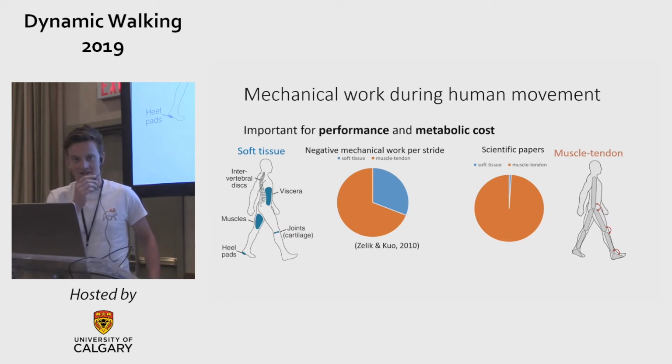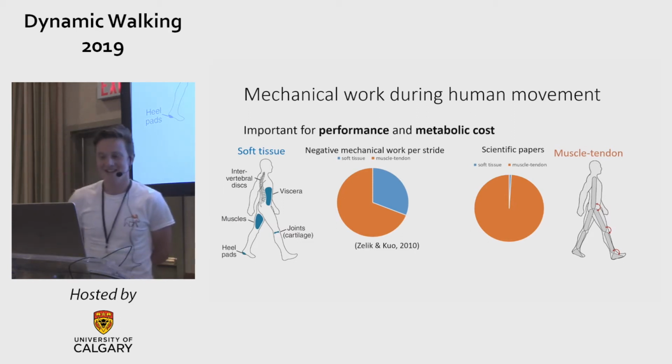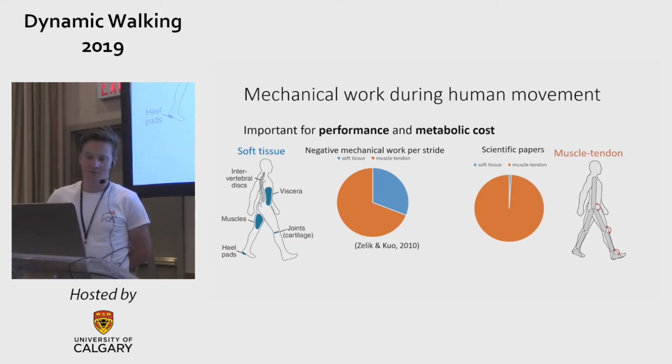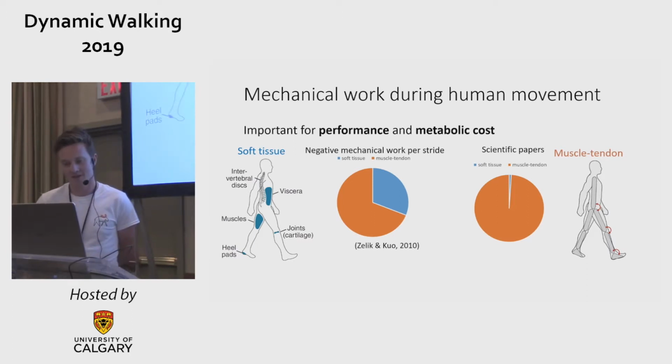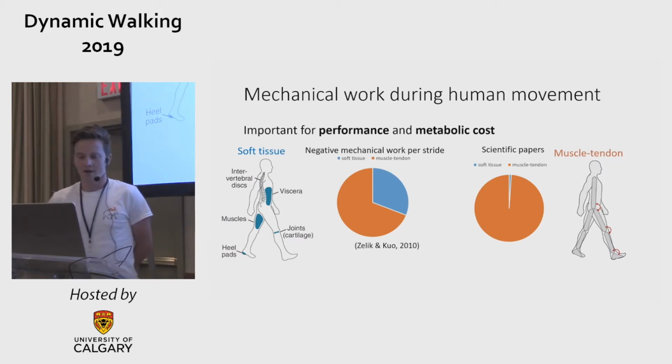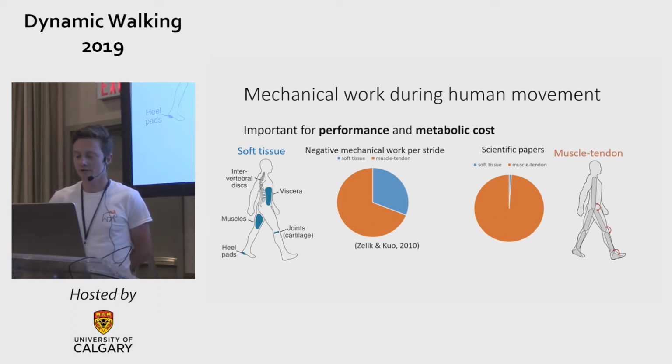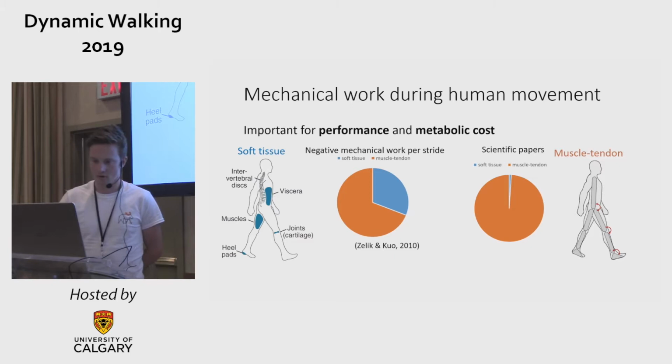It's better? Okay. The mechanical work done during human movement is important for performance and largely determines the metabolic cost. Humans can do mechanical work with muscles, tendons, and soft tissues. Soft tissues do largely negative mechanical work and dissipate energy. Tissues can contribute to about 31% of negative mechanical work per stride during walking. But despite this large contribution, they are mostly ignored during biomechanical analyses.